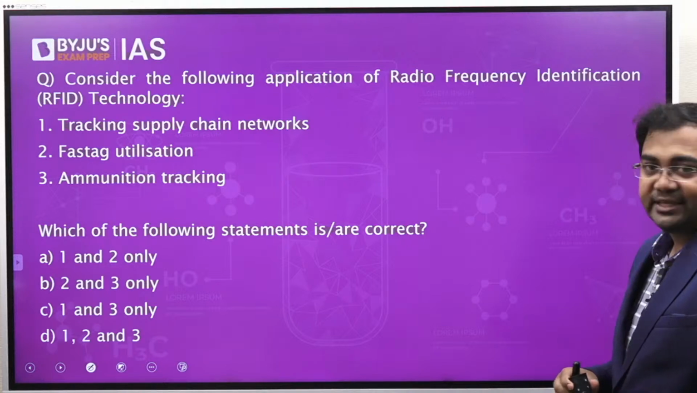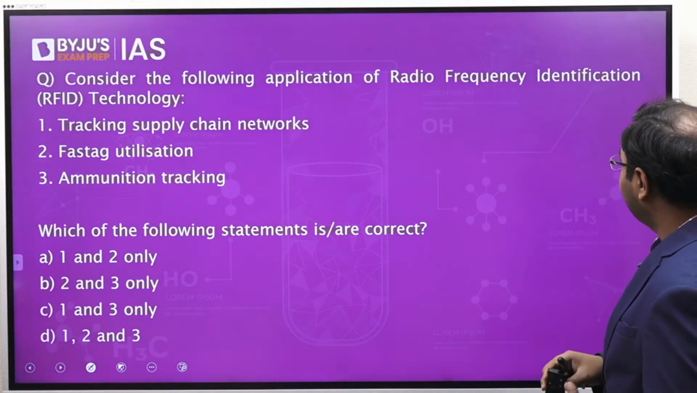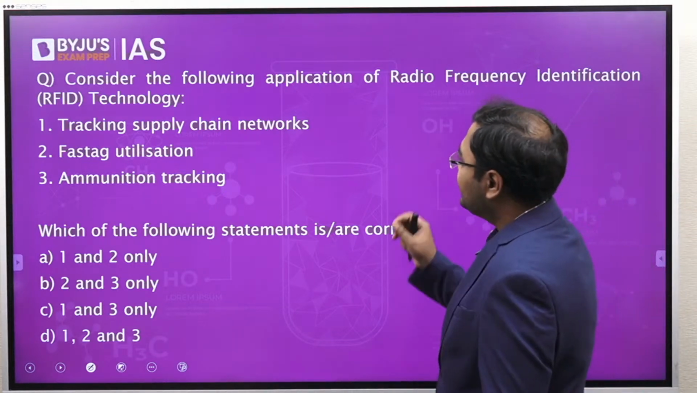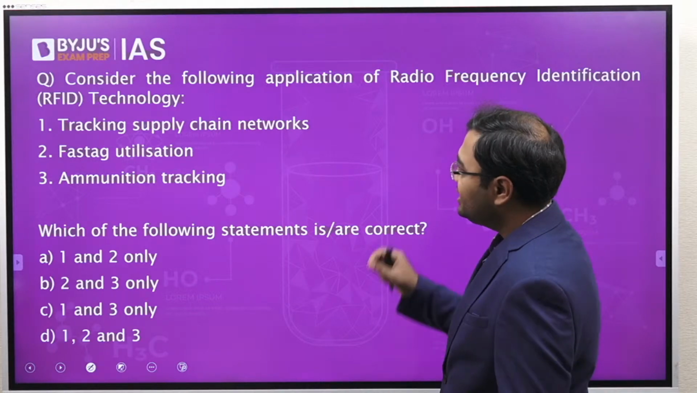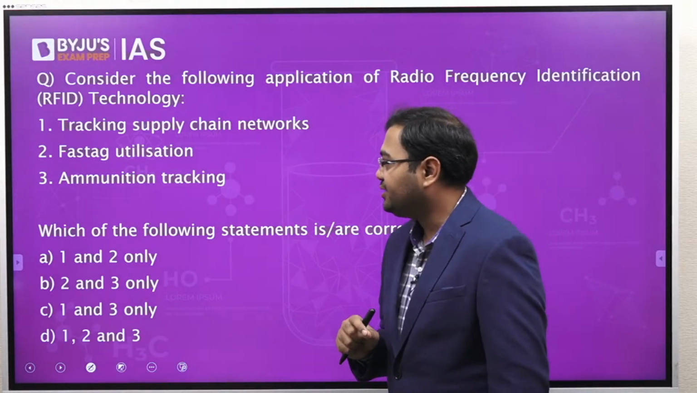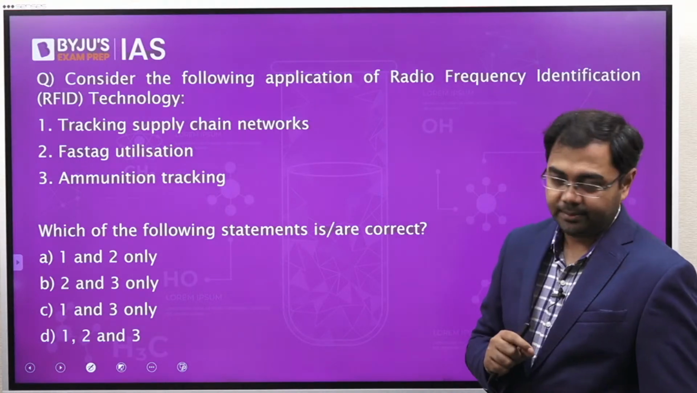Moving on, the next question. The next question is on RFID, that is radio frequency identification. Consider the following applications of radio frequency identification technology. 1. Tracking supply chain network. Second, FASTag, and third, ammunition tracking.